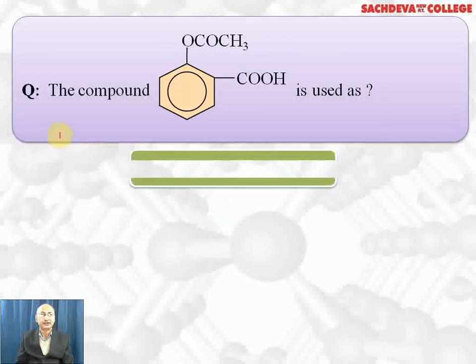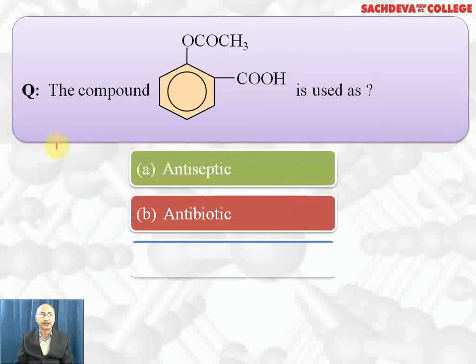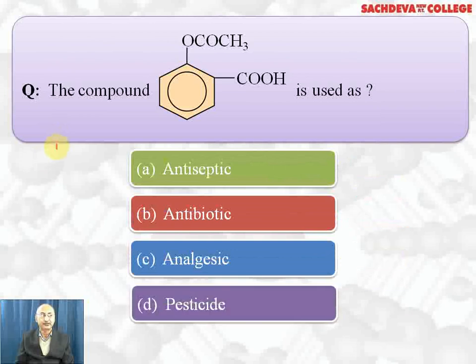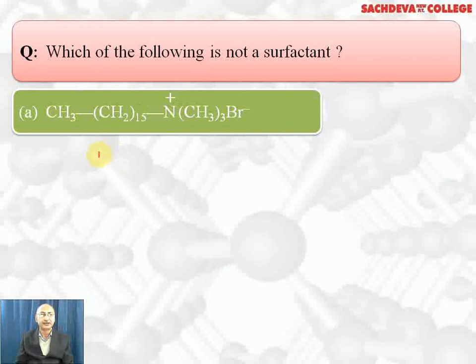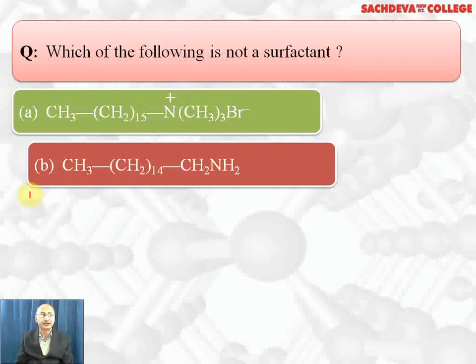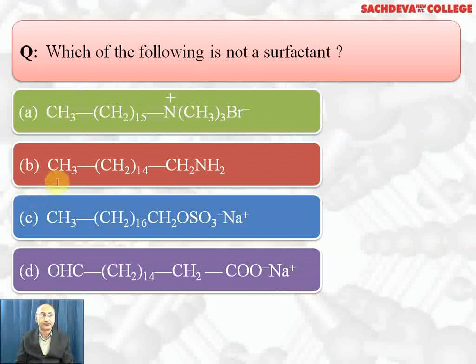The compound is used as antiseptic, antibiotic, analgesics, pesticide. C part is the correct answer. It can also be used as antipyretic and also it prevents heart attacks. Which of the following is not a surfactant? Surfactant means surface active agents or detergent. There are four options. Correct answer is second part because it is amine. It's not a detergent or surfactant.